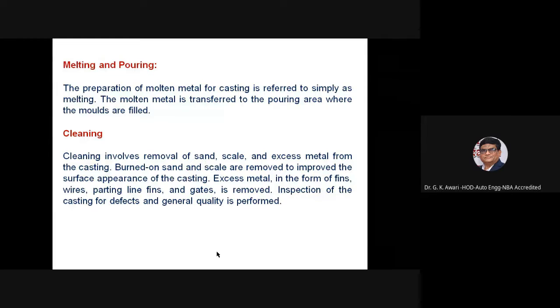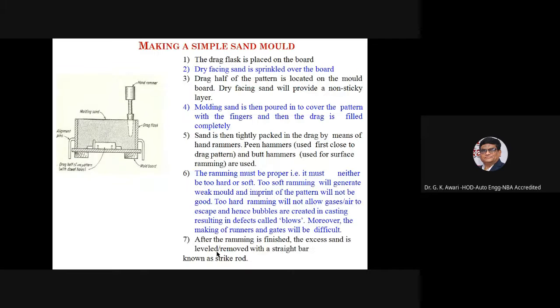Then melting and pouring, that is preparation of the molten metal for casting, is referred to simply as the melting. The molten metal is transferred to the pouring area where the molds are filled. Then cleaning, the last process, which involves the removal of the sand, scale and excess material from the casting. Burned on sand and scale are removed to improve the surface appearance of the casting. Excess metal in the form of fins, wires, parting lines, pins and gates is removed. Inspection of the casting for defects and general quality is being performed.